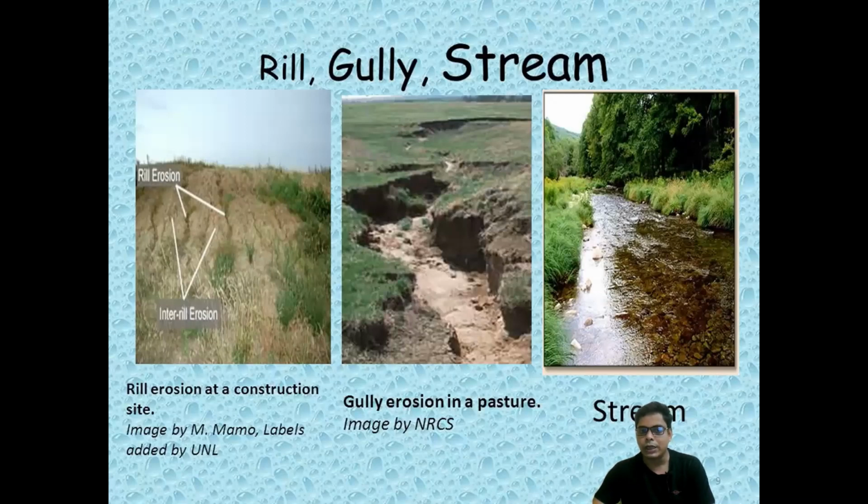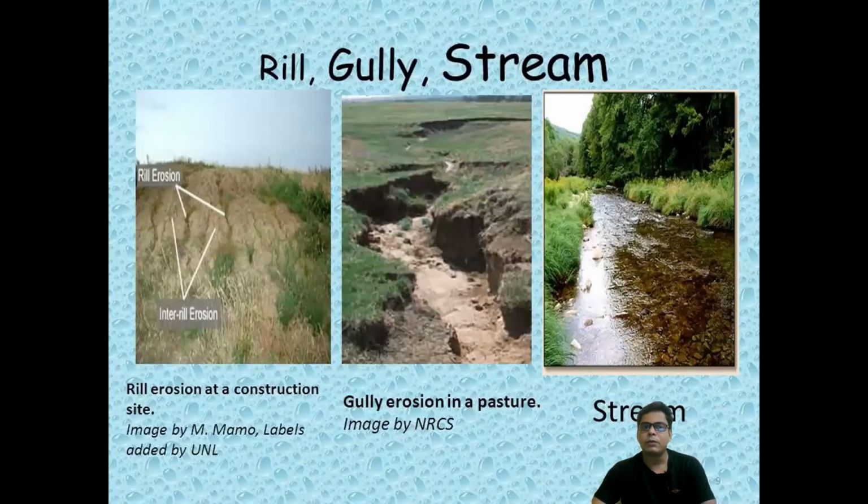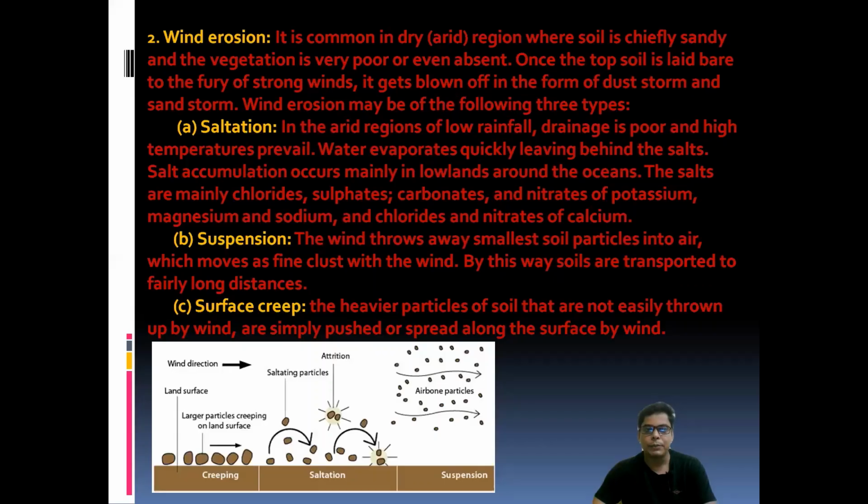When the gully becomes larger due to heavy and continuous rainfall, it takes stream form. So first start from rill erosion, then come to gully, then stream form, and previously that was sheet erosion. This is the main thing.